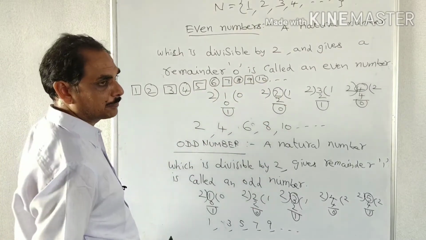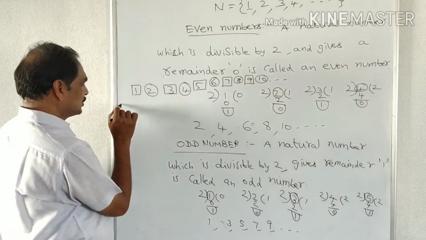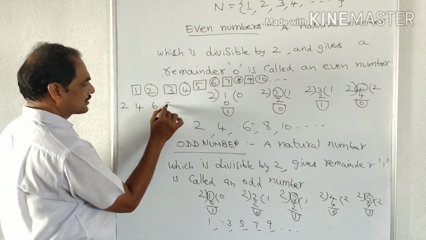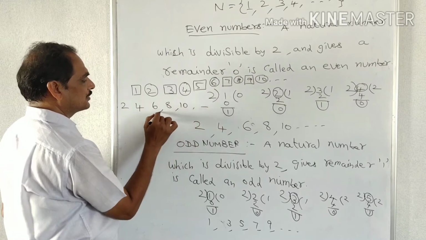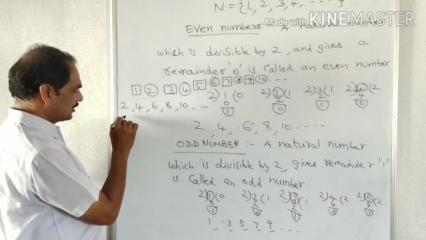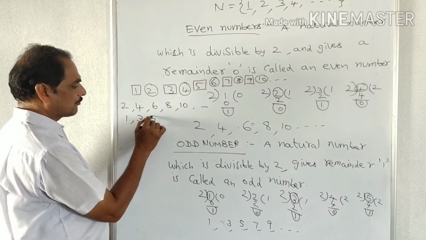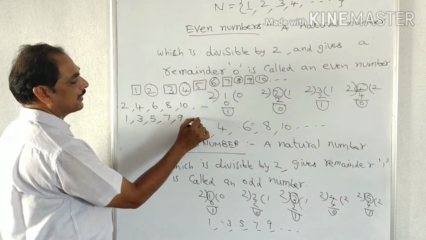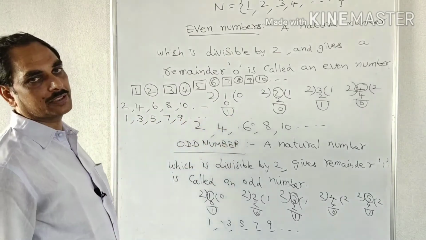Now we write even numbers and odd numbers separately. 2, 4, 6, 8, 10 and so on are called even numbers. 1, 3, 5, 7, 9 and so on are called odd numbers.